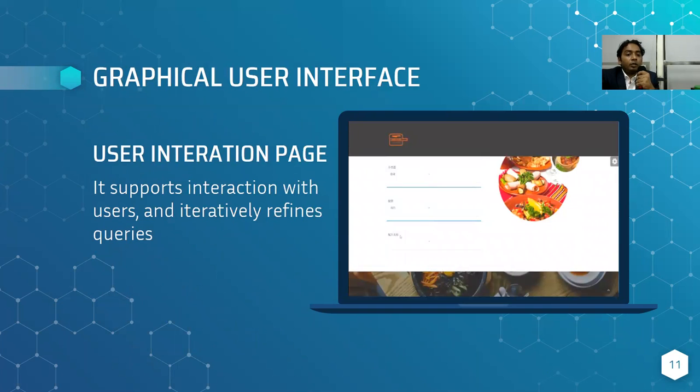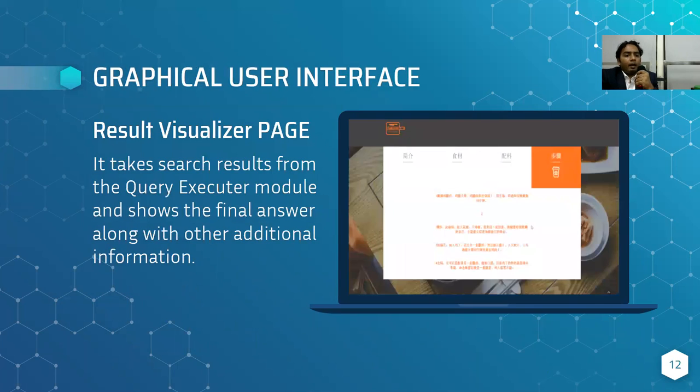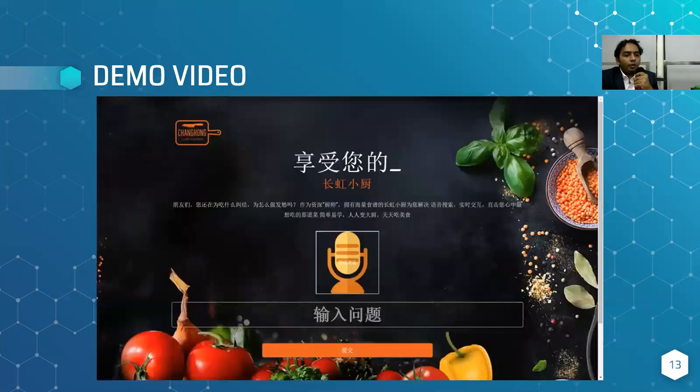Then we have the user interaction page where the system interacts with the user by asking different questions and iteratively refines the queries. And finally, the result visualizer page where the final match of the query is shown along with some other additional information. So we will show you a video of the whole system.